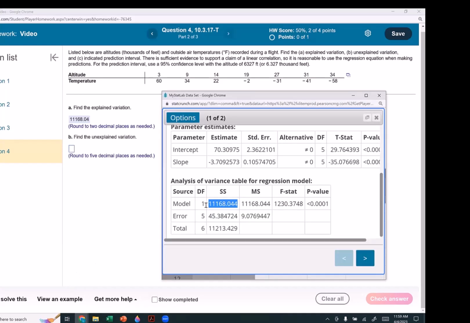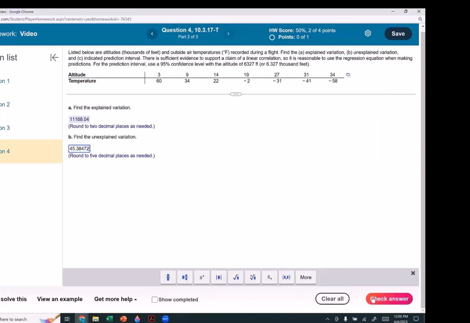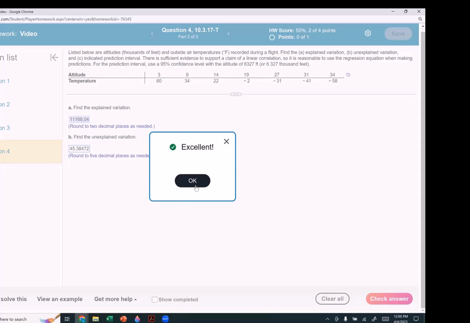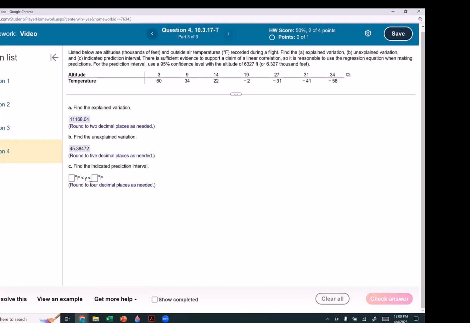Find the unexplained variation. We go back here, and that's my error right here. And they want that to 5 decimal places. 1, 2, 3, 4, 5. The next number is a 4. I don't have to round up. And that would be my unexplained variation.